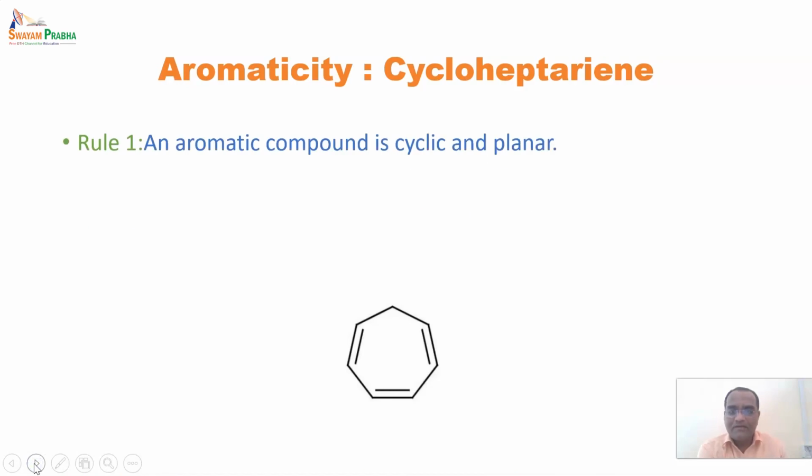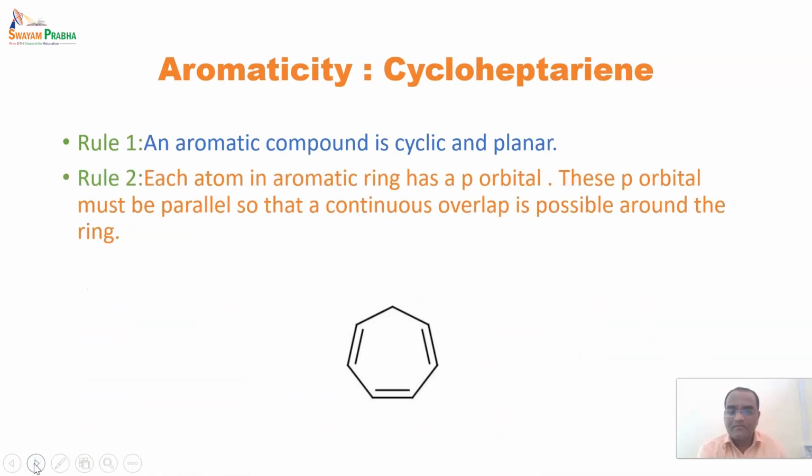So rule one is that an aromatic compound should be cyclic and planar. So it is cyclic in nature. Second thing is that each atom in an aromatic has a p orbital.